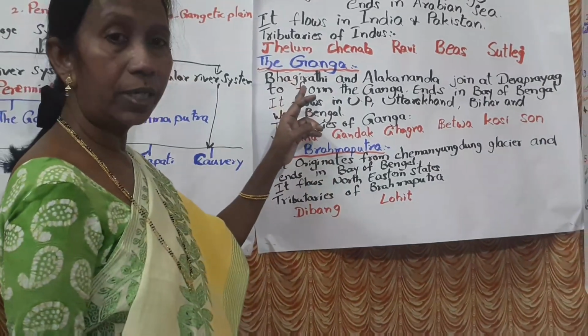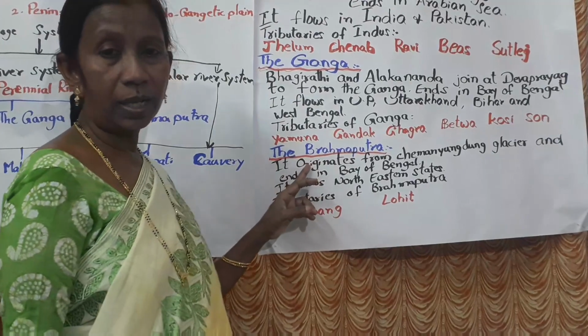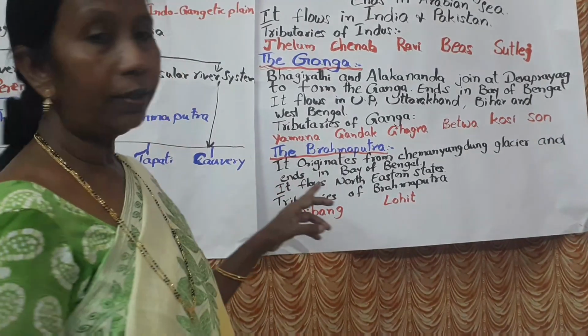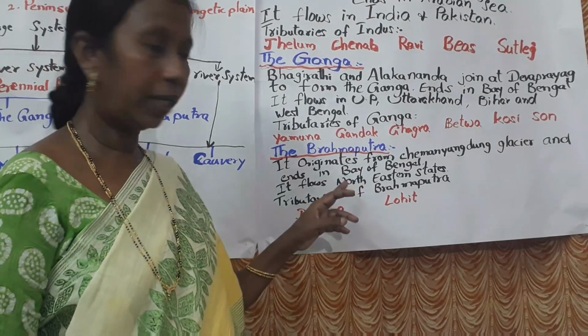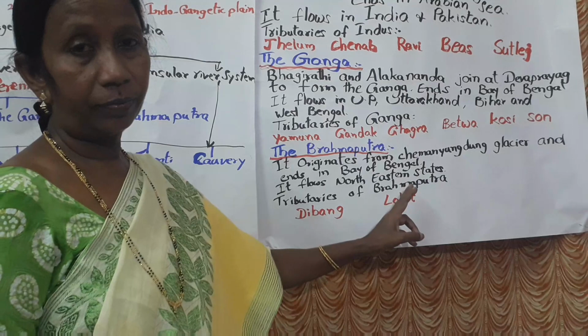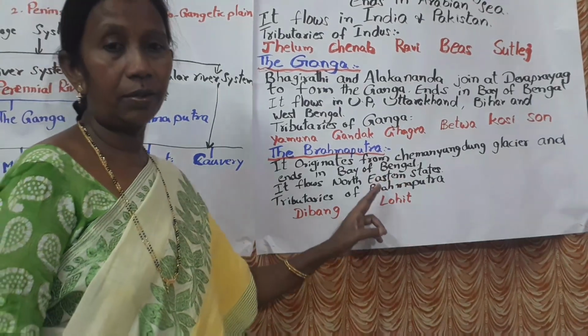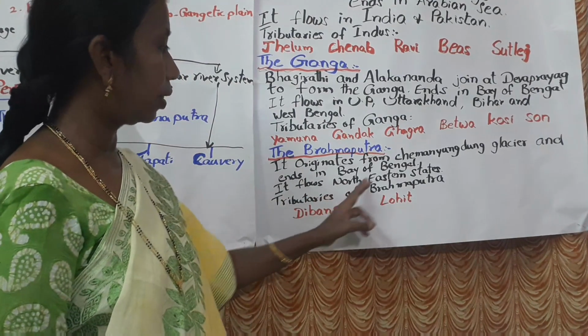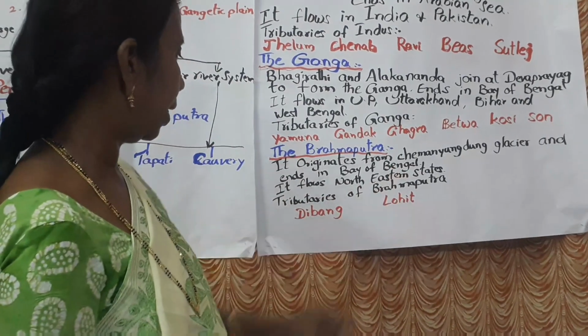Ganga is flowing towards the east, and Brahmaputra also flows east, joining the Bay of Bengal. It flows through the northeastern states. I think in 9th class you might have learned about the northeastern states.